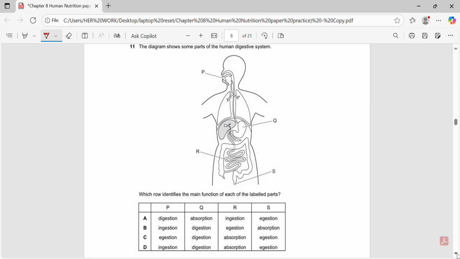Finally, any leftover material, the food the body couldn't use, moves to the final stage, egestion, which is the removal of that undigested waste from the body through the anus. This completes the entire digestive cycle. So, based on this information we know that option D is the correct answer.